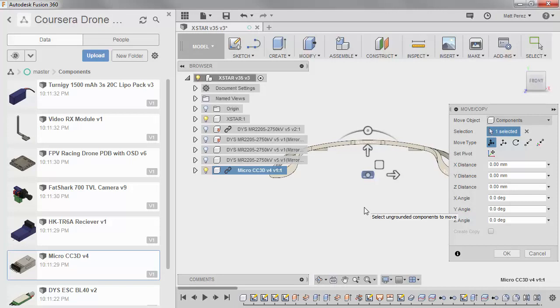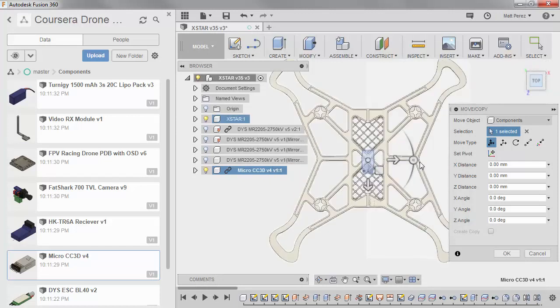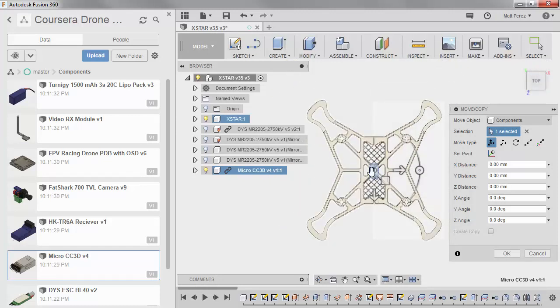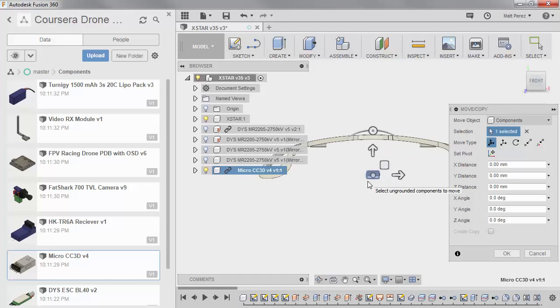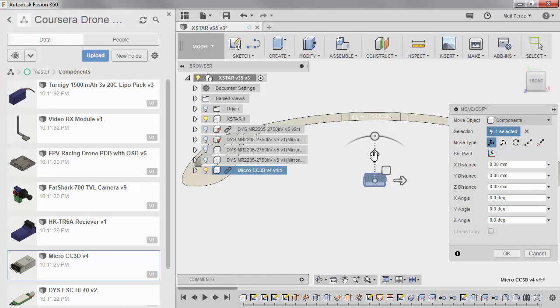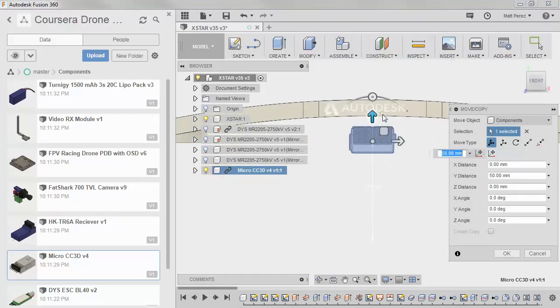Now you will remember when we talked about this initially in our course that the flight controller works best if it's on the center of rotation of the craft. Now this means in our case we have a perfect X design. So the center of our craft, or the center location between all the motors, is right here where we've drawn this X shape into the body. So this makes it real easy for us to find that location. Just leave it exactly where it is in terms of its X and Z positioning, and we simply want to adjust it in the Y. So as we look at it, we're going to drag this up, and we're going to pull it close to the upper edge of the body.